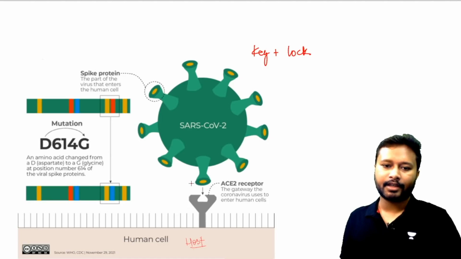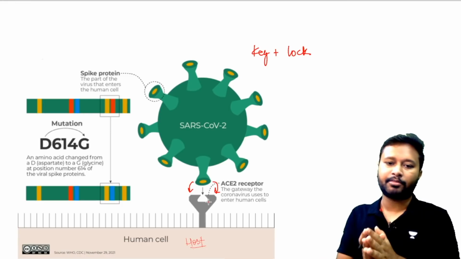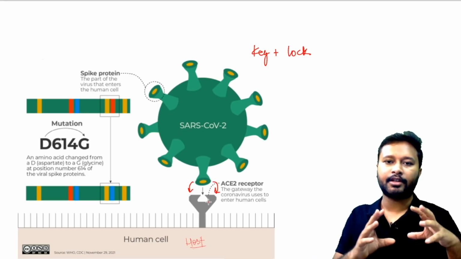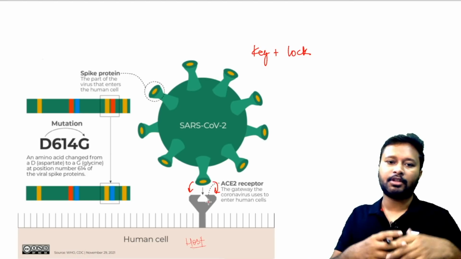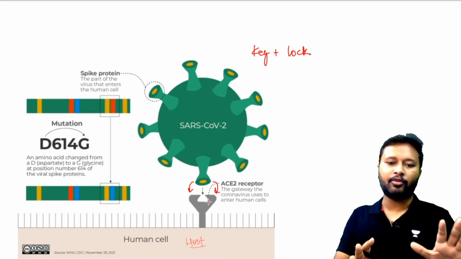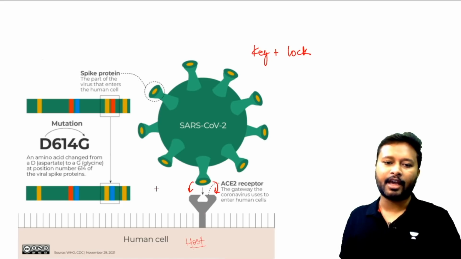So this particular step, in which the spike protein locks itself into our ACE2 receptor, is the most crucial step, and that step decides whether the infection is going to increase or decrease, or whether it is going to get controlled. So it is at this step that we try to inhibit the virus so that it does not enter our body. We have our antibodies.